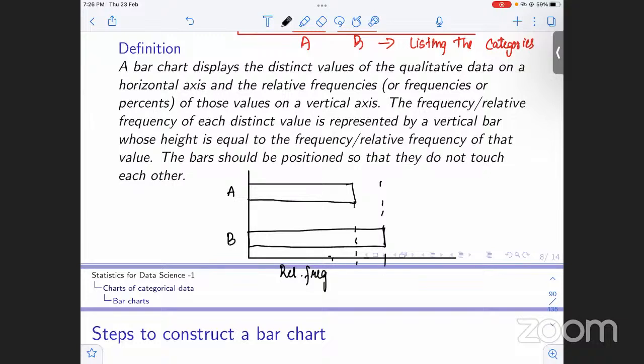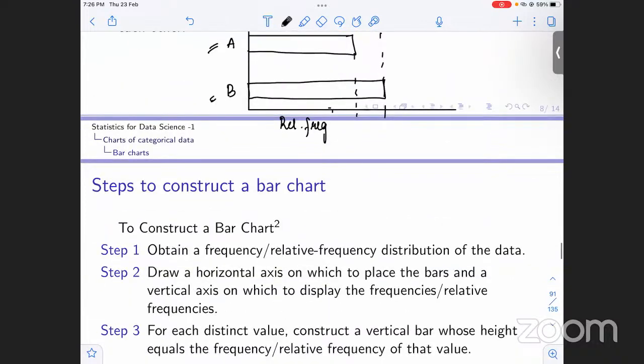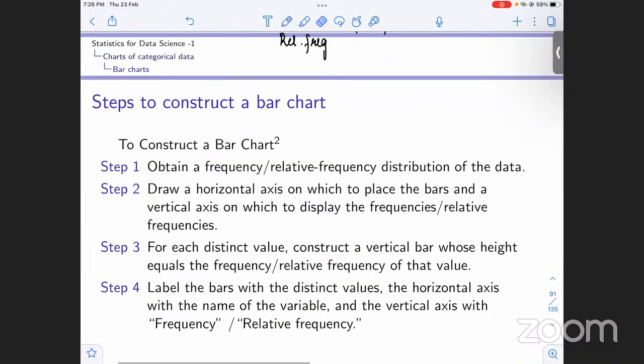One thing we have to be careful of while making these bar charts is that the bars should not be touching each other, okay? Because these are two different categories, right? A is different, B is different. So we don't want any overlapping of bars. We just put a little space between them and move on to make the next category, okay? Now let's see what the steps are to construct a bar chart.